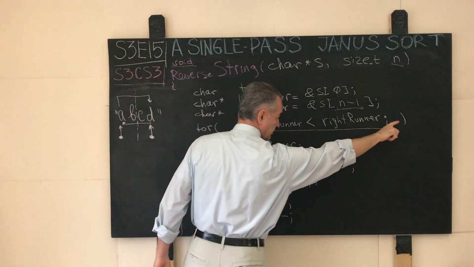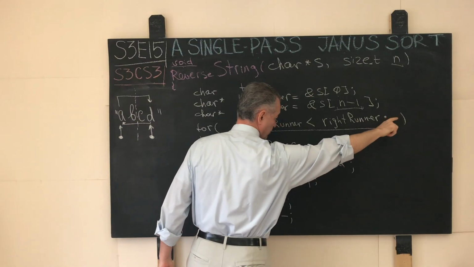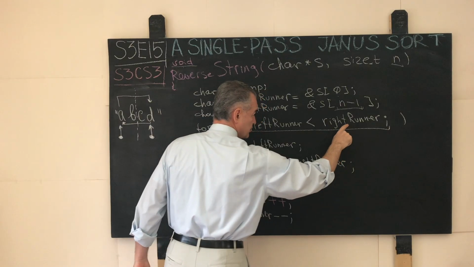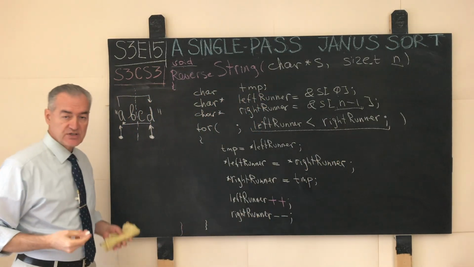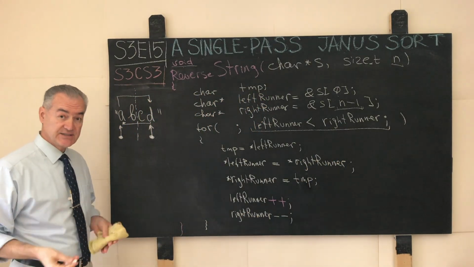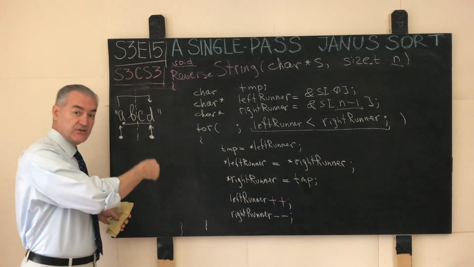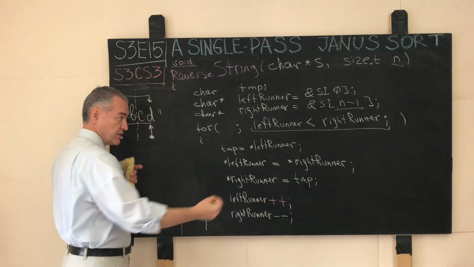We do not really need to do anything after. We could, but we do it in the body. We could do it over here. The condition of this loop is essentially exactly the same as the condition for the algorithm termination in the previous case, in the palindrome. Remember that we